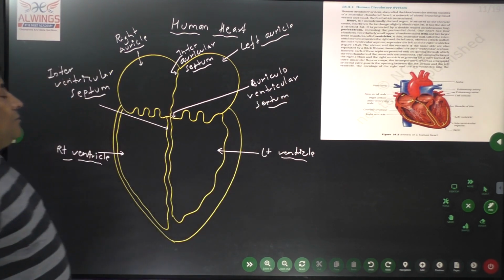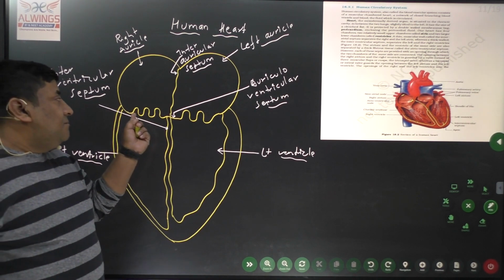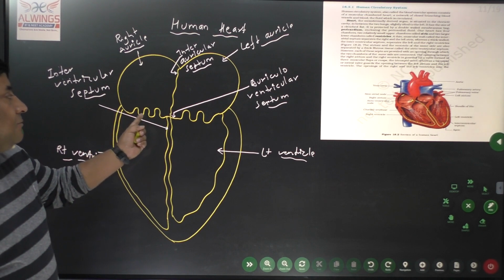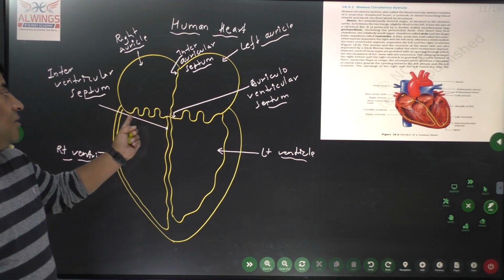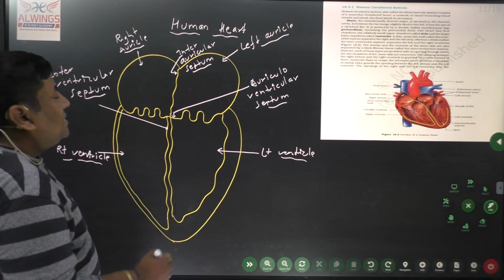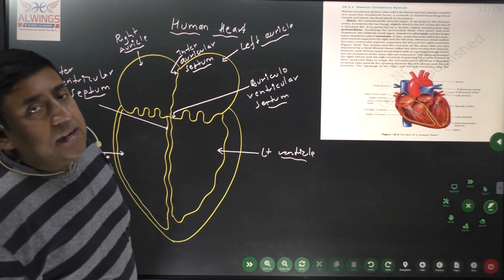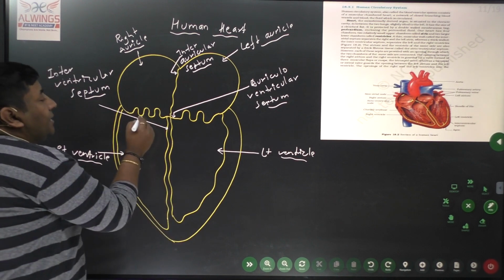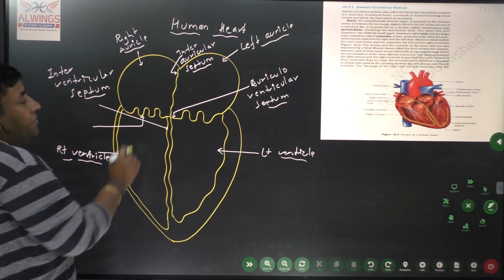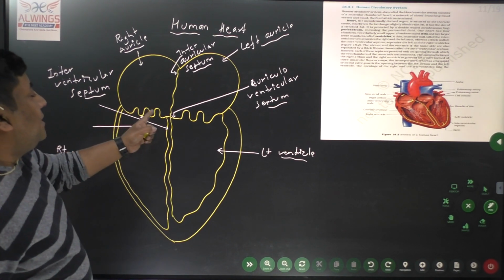Now this septum is not smooth; it contains some folds. Here the number of folds is 3, here the number of folds is 2. What does that mean? These are the valves present in the heart. On the right side of the heart, how many folds can we see? That is 1, 2 and 3.